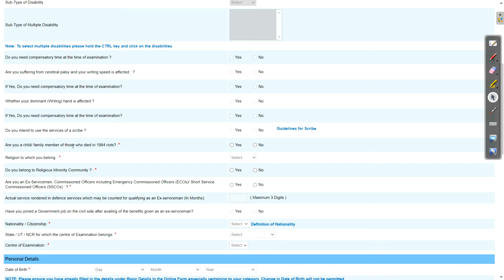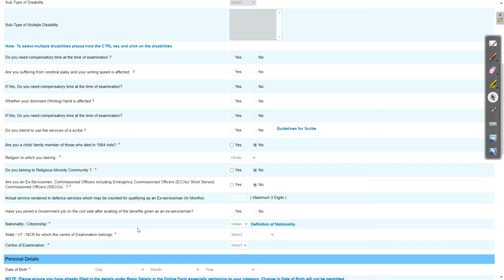Are you a child or family member of those who died in riots? So if yes, then click on yes button, otherwise no. Okay, religion, so just select your religion. Then minority community, if you are minority, then definitely you can click yes button, otherwise no. Okay, then ex-serviceman, if you are ex-serviceman, just click on yes button. Here you need to select your service tenure and whether you have joined any government service. Okay, so this information they want from you, otherwise if you are not ex-serviceman, then click on no button.